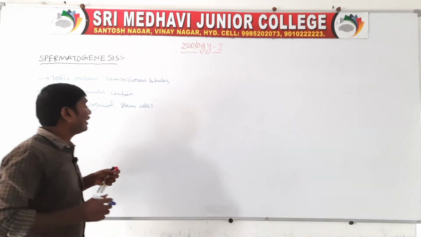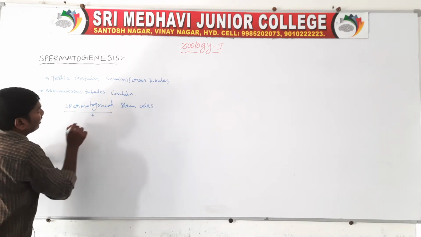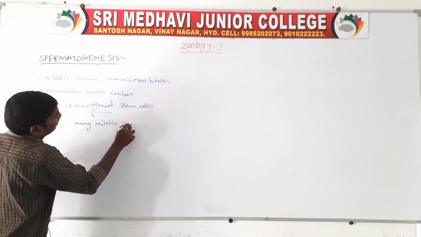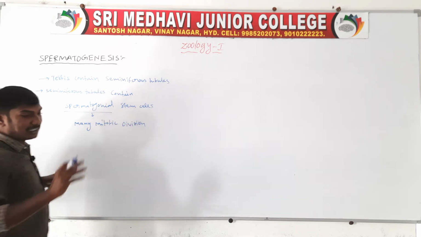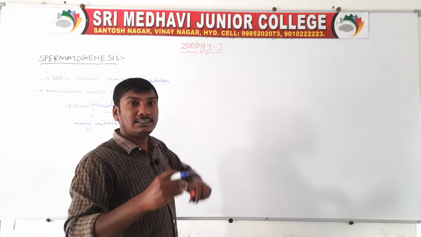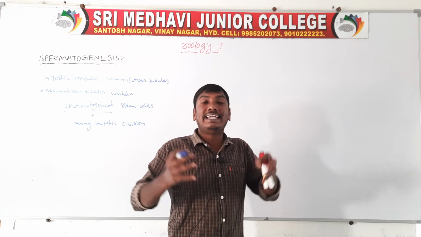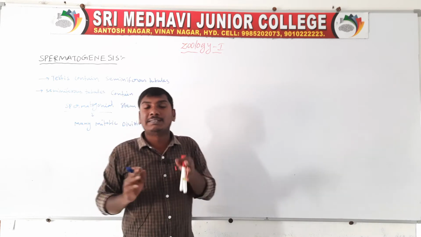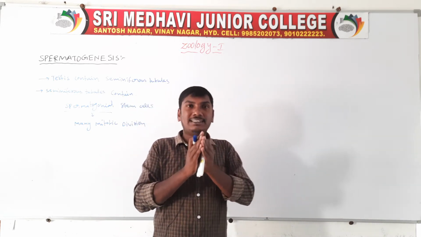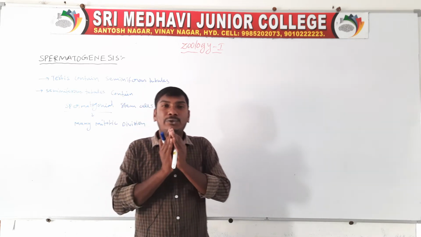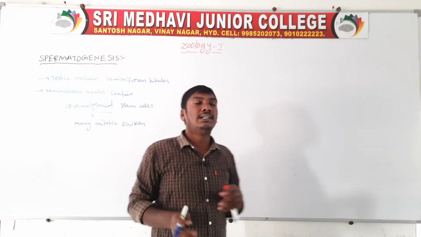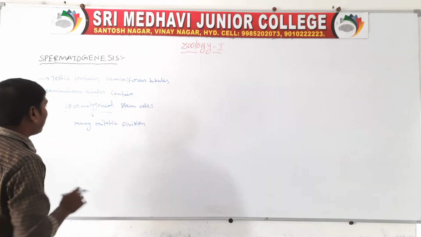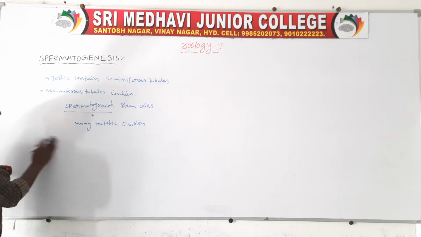These spermatogonial stem cells undergo many mitotic divisions. The main function of the mitotic divisions is to increase the number of spermatogonial stem cells. Then a few spermatogonial stem cells convert into primary spermatocytes.